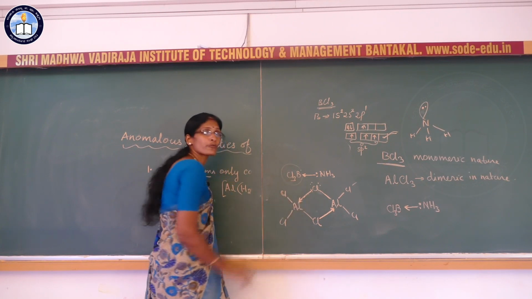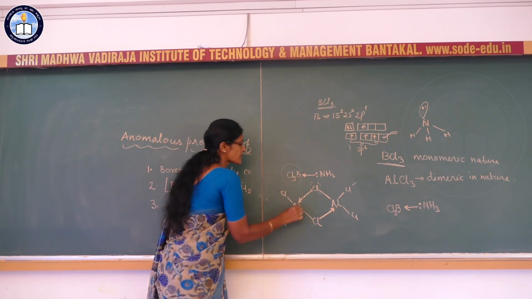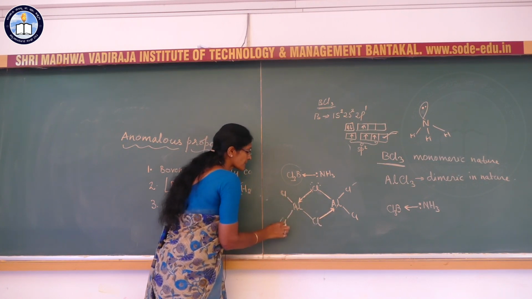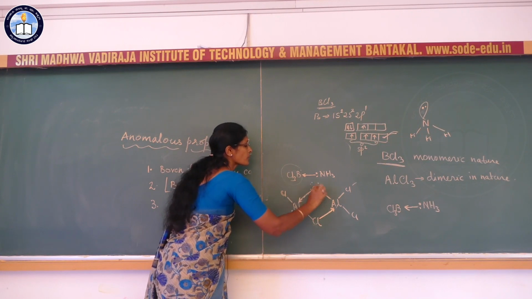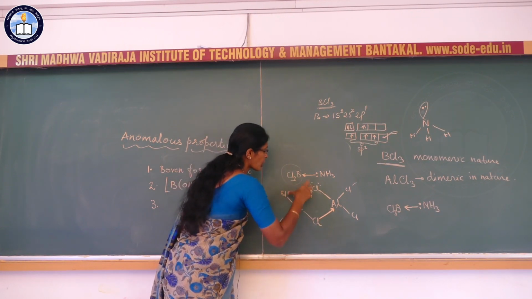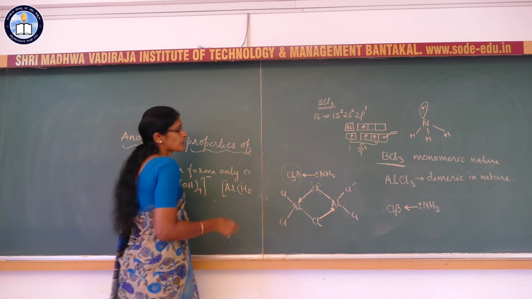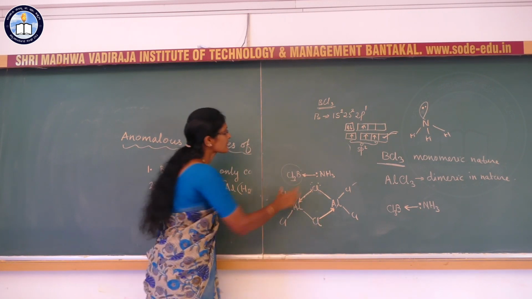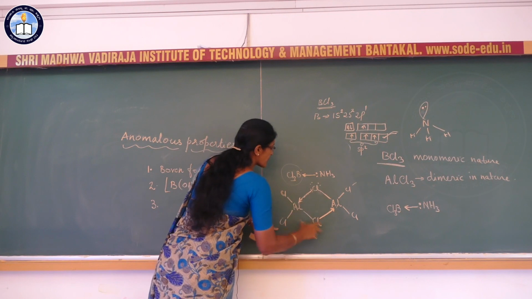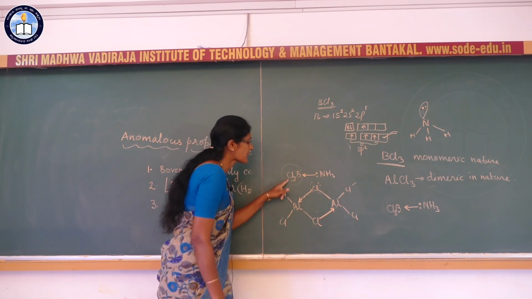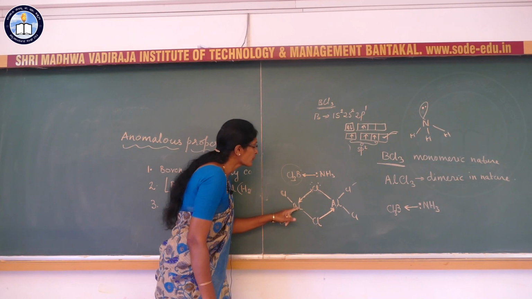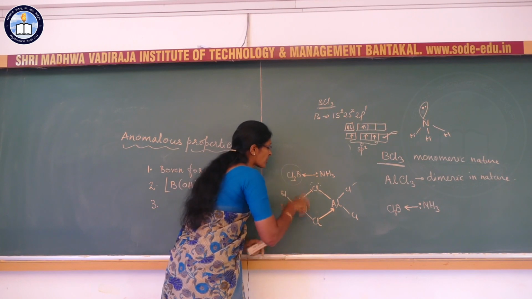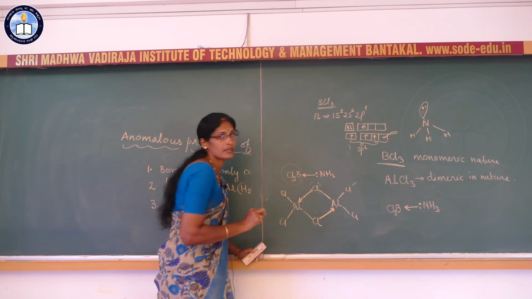Boron trichloride is not forming the dimer because of the very small size of the boron atom. The large sized chlorine atoms are not possible to accommodate around the boron atom, a fourth chlorine atom cannot be fitted around it.